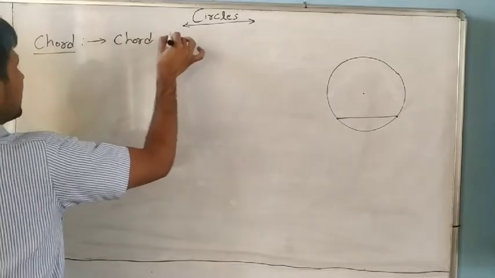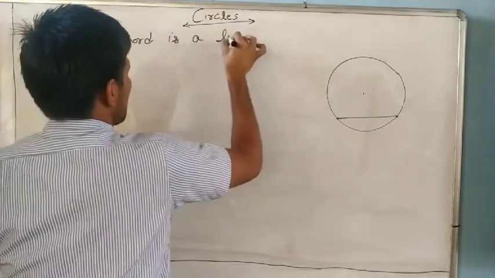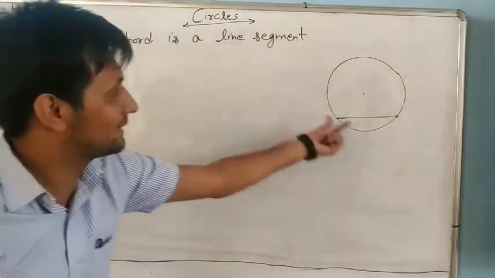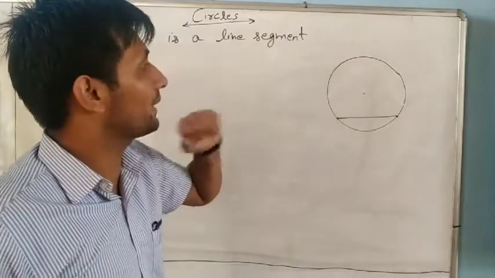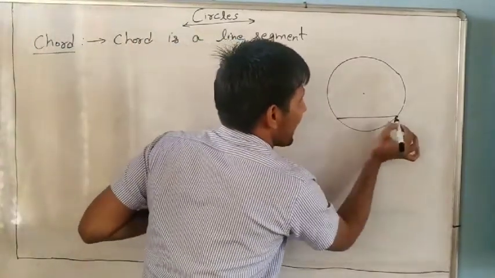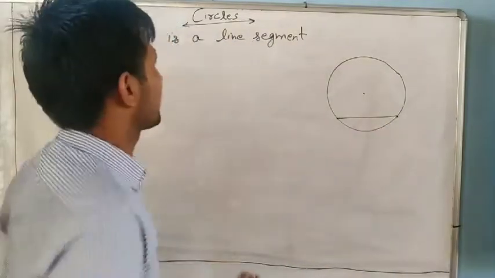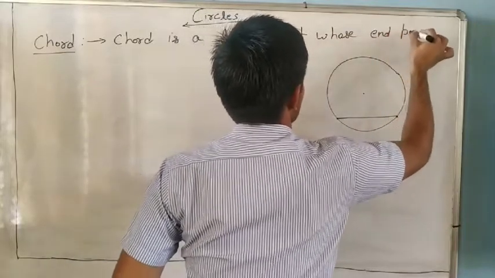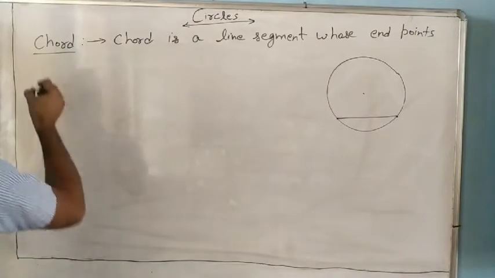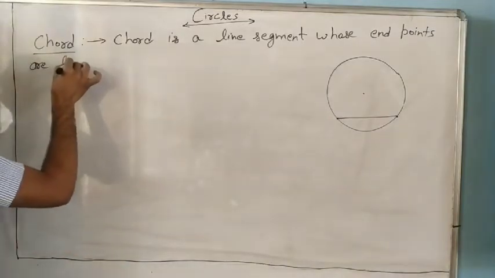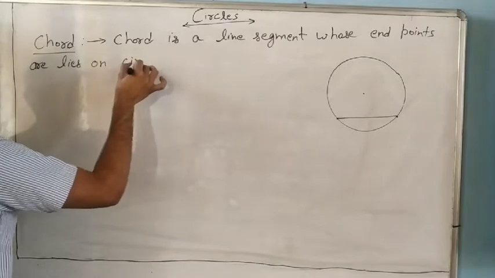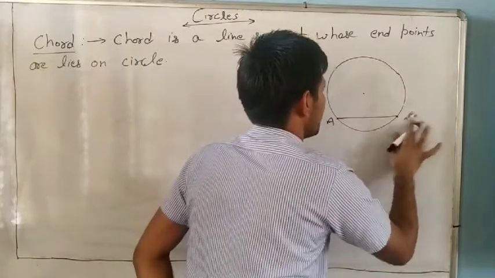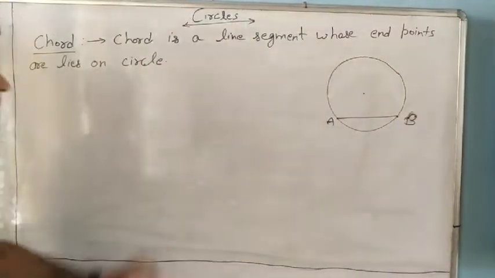A chord is a line segment, but we have to write what type of line segment? Whose end points of the chord are where? On the circle. So you write: a chord is a line segment whose end points lie on the circle. So AB is a chord of the circle.